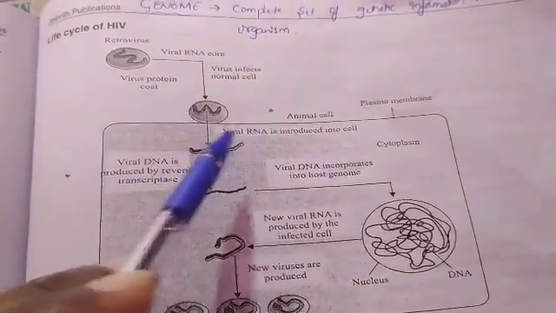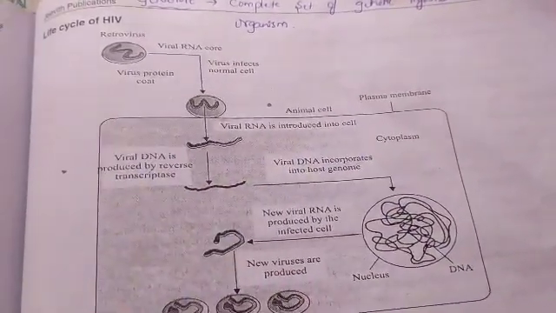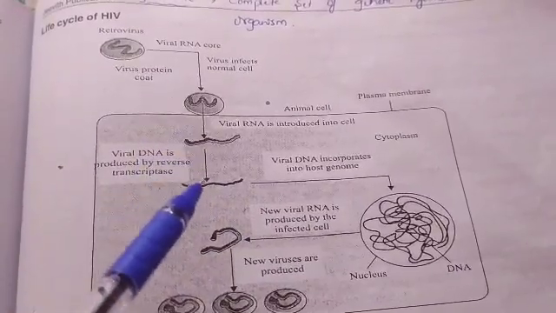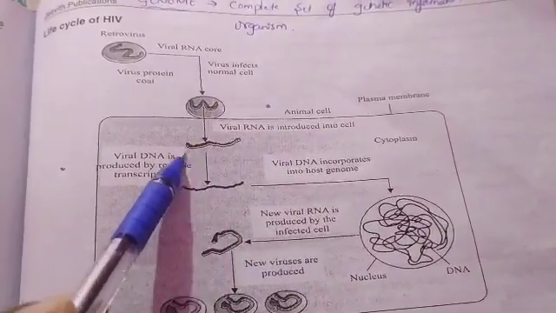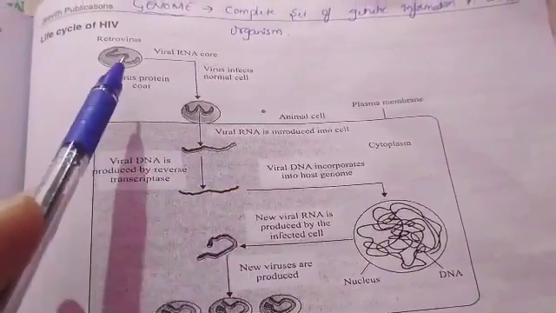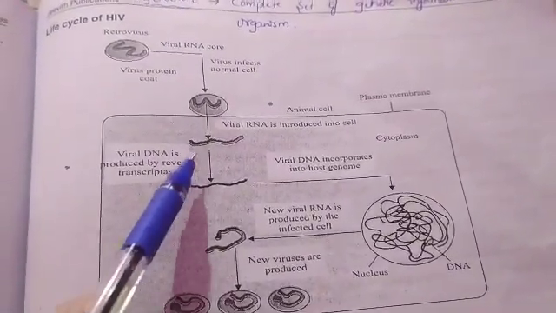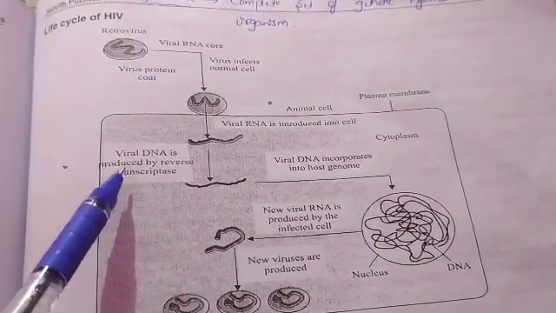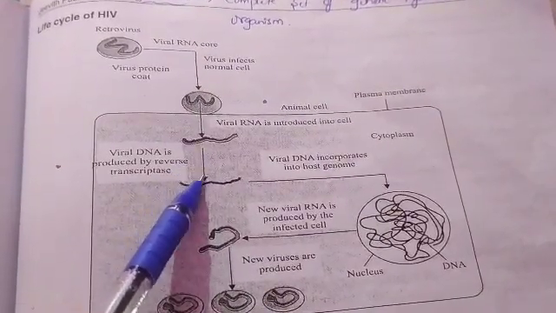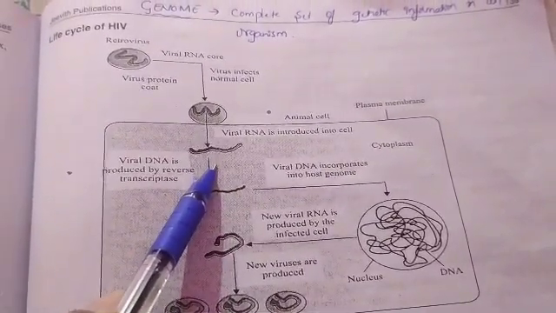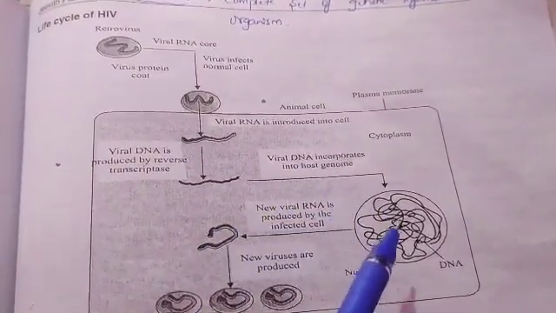Here we can see the normal cell, which contains plasma membrane, cell wall, cytoplasm. Inside the cytoplasm, viral RNA is introduced into the cell. Our cell is DNA, but here the viral particle is RNA. What is going to happen? Viral DNA is produced by the reverse transcriptase enzyme. With the help of reverse transcriptase enzyme, viral DNA will be produced. Viral DNA incorporates into the host genome.